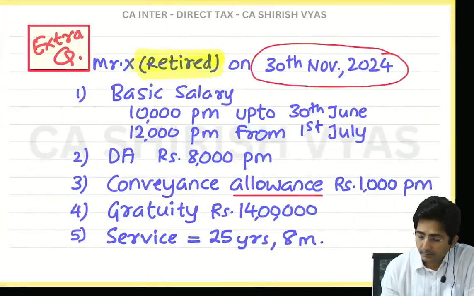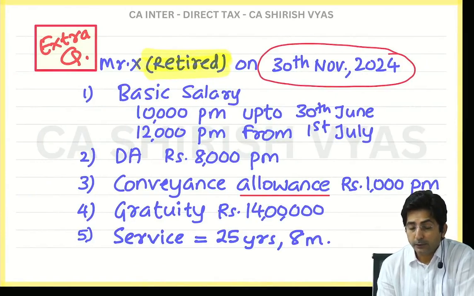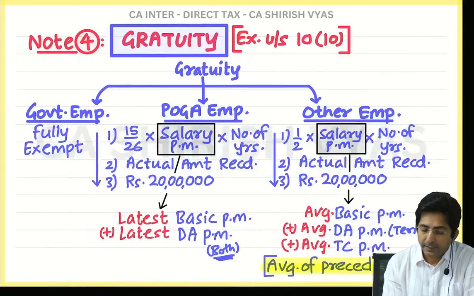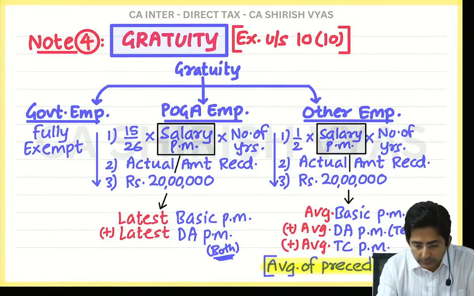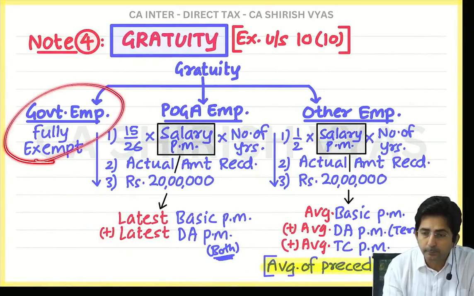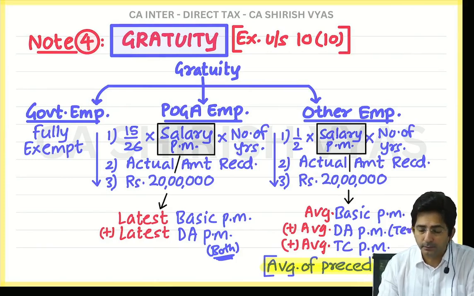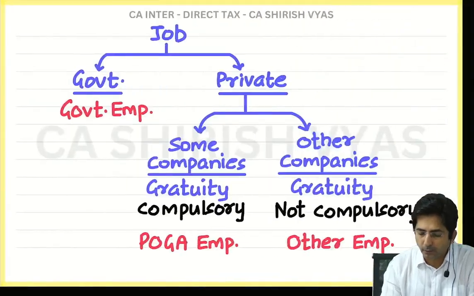Done till here? Next point is what? Gratuity. Okay, now, once you see gratuity, what will you start thinking? Whenever I am giving you the chart, that is the line of thinking. So think like that. Is he a government employee? No, because if he is a government employee, they will mention. Then, is he a POGA employee? No. See, in the question they have not written.